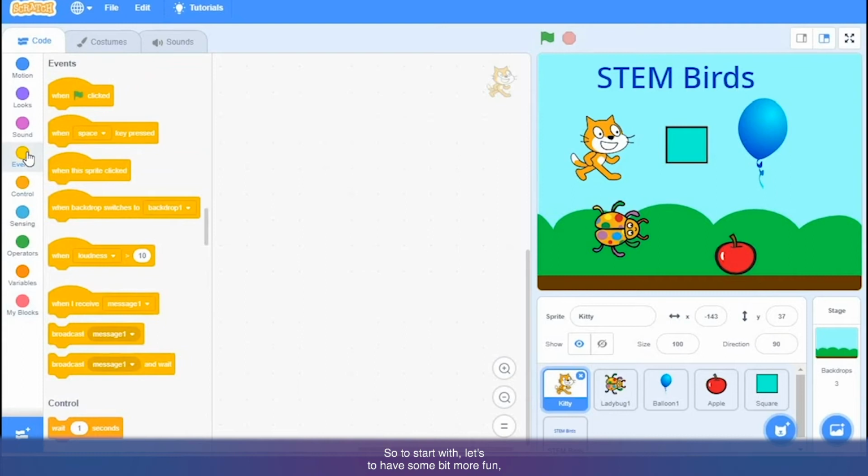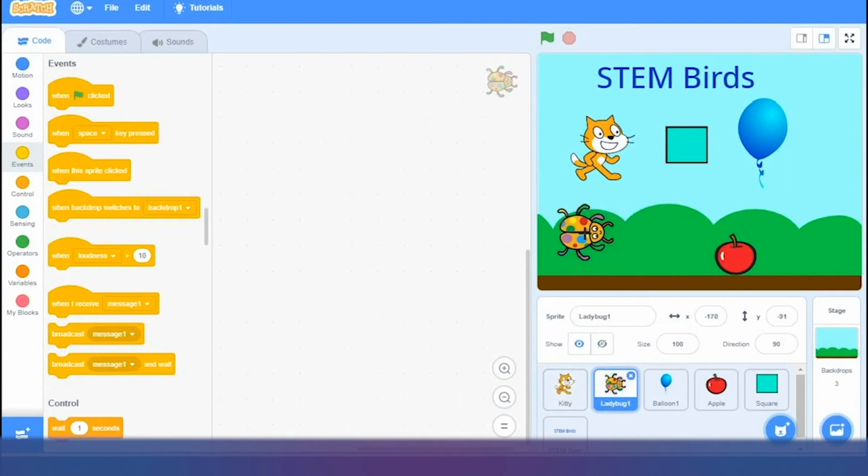To start with, to have a bit more fun and get familiarized with Scratch, let's make one animation. As I said, in computer programming you can do whatever you want. You can make animations, your own stories, games. Let's learn one by one how to do it. I will make some funny patterns with this ladybug sprite, and for that I will delete these other sprites.